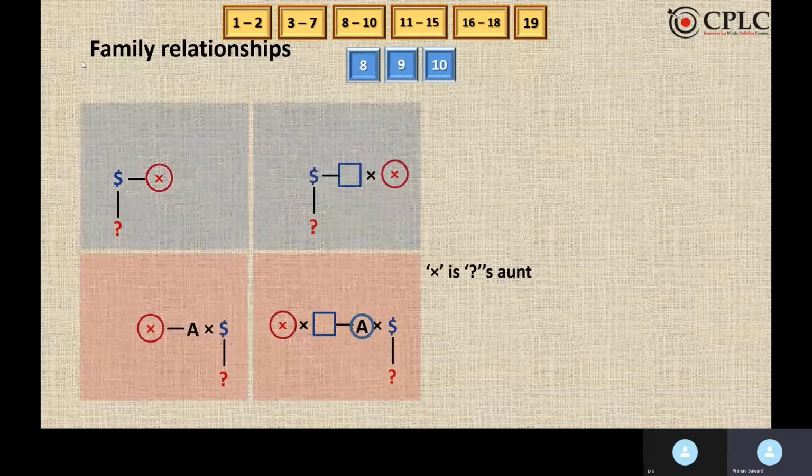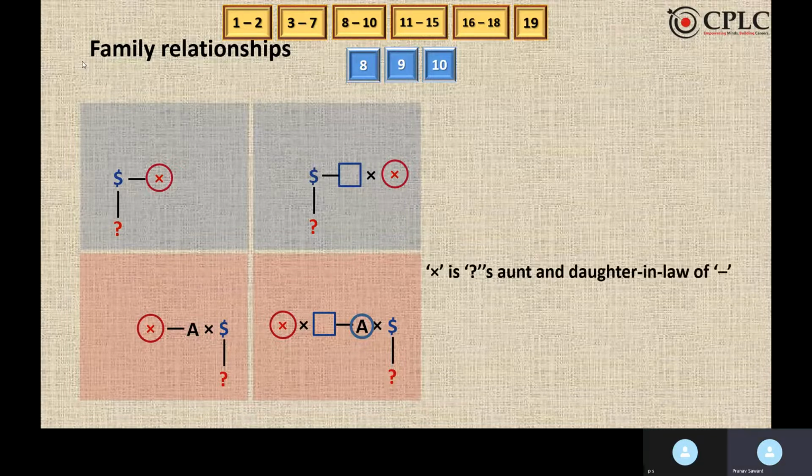Second, X is dollar's brother's wife. Dollar's brother's wife can also be called aunt of question mark. Third, dollar is married to a person and that person's sister is X. Hence we can say that X is aunt of question mark. And the fourth possibility is that dollar is married to a person, that person's brother's wife is X. Hence we can say that X is aunt of question mark. So these are the 4 possibilities.